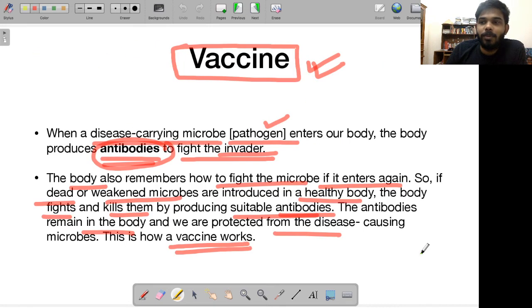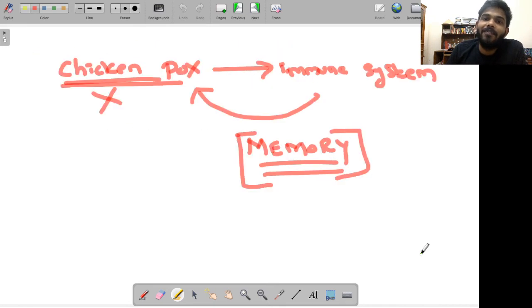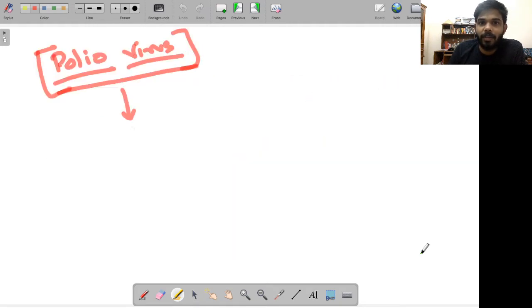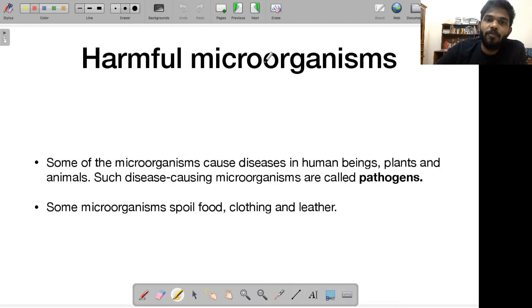So this is the concept of vaccines. This is precisely how vaccinations work. Just try to remember these terms: antibodies, immune system, memory of immune system, etc. Let's now talk about harmful microorganisms. Remember these concepts are very important when I am going to be discussing current affairs with you. Over there I will be using these terminologies, so it would be better that you remember them at that point of time.